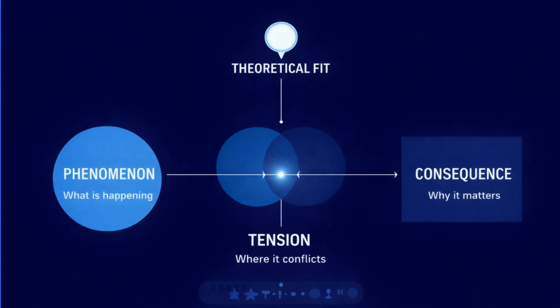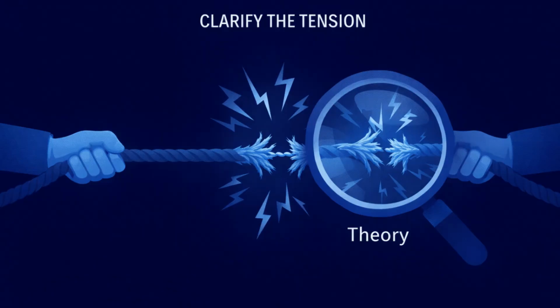The tension tells you where the contradiction, friction, or misalignment lies. The consequence tells you why that unresolved dynamic matters. Theoretical fit is located at the point of tension. If the tension is unclear, theory selection will feel arbitrary.